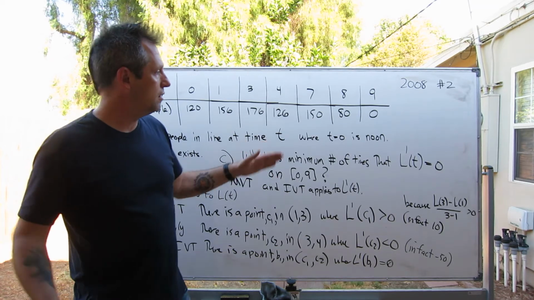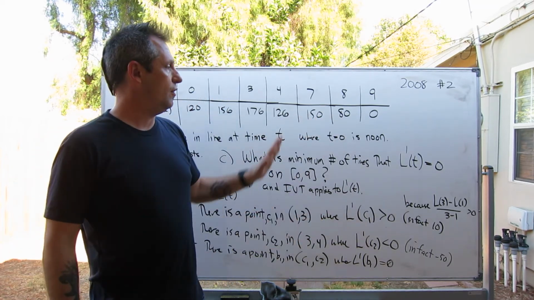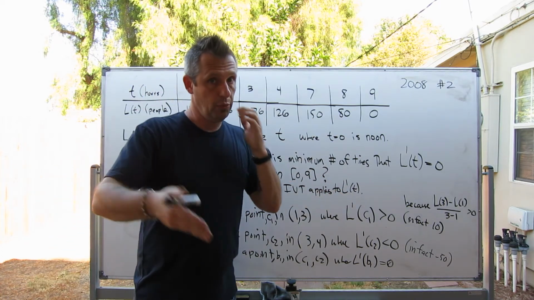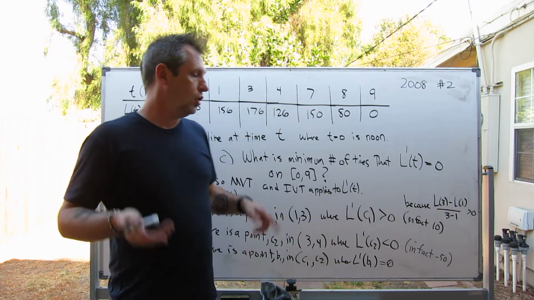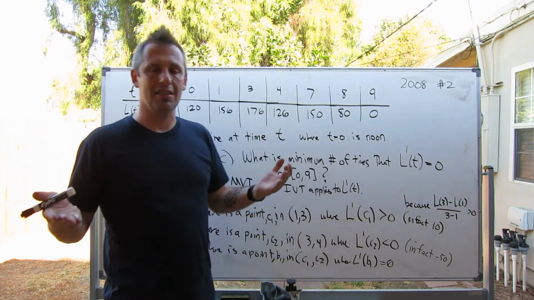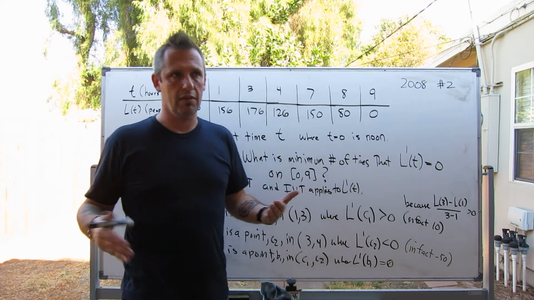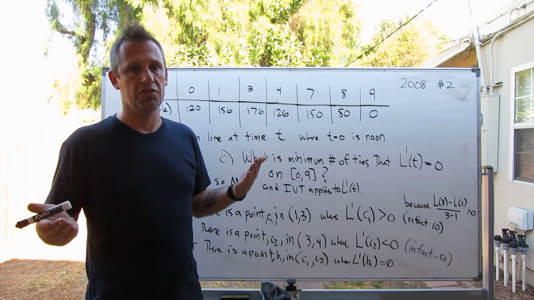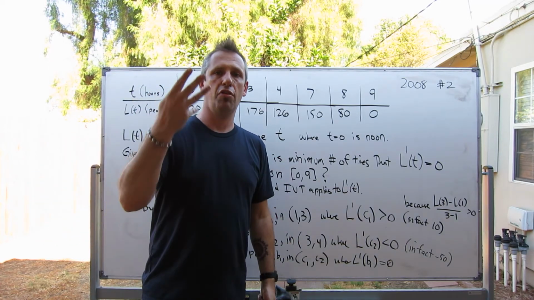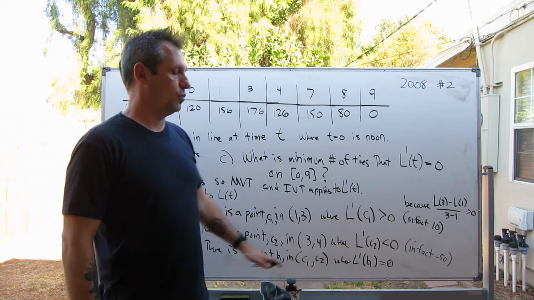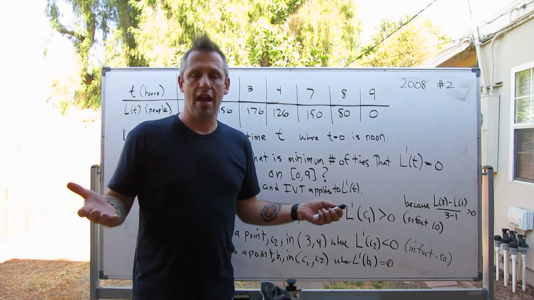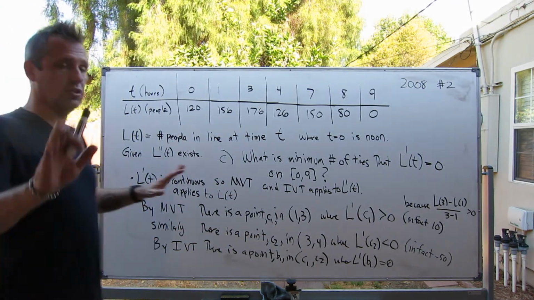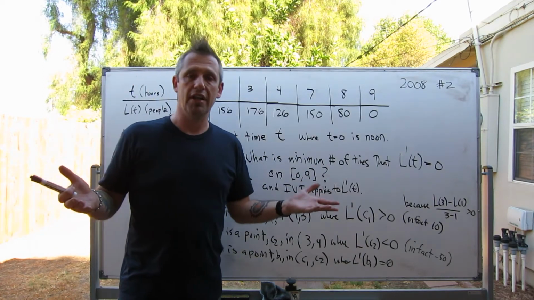Then I'm going to do it again. From 7 to 8, there is a point where L prime is negative. We can call that point C4. But L prime of C3 was positive and L prime of C4 was negative, so there must be a point in between C3 and C4 where L prime equals 0. This gives me a total of 3 points where the derivative equals 0, and that would be the end of this problem. There's a fair amount still to write here, which I don't feel like doing, but that would be my answer to this question.